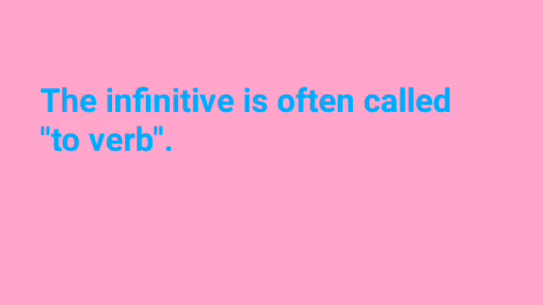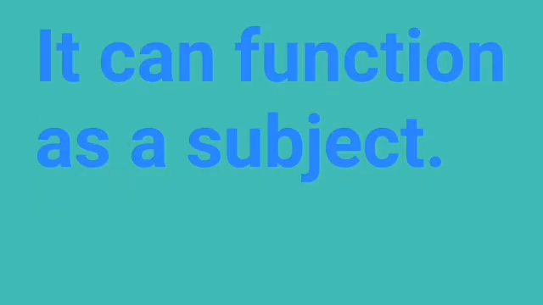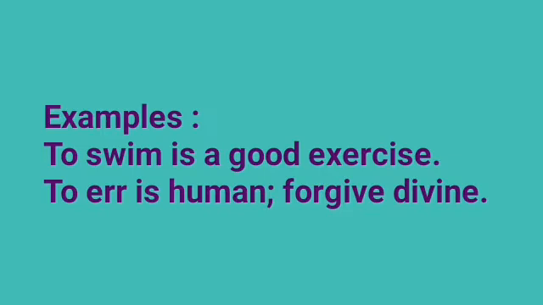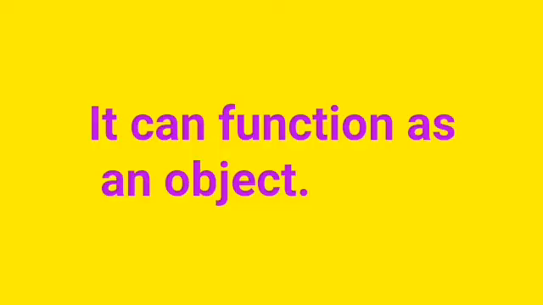The infinitive is often called the to verb. It can function as a subject. The examples are: To swim is a good exercise. To err is human, to forgive divine. Here, to swim, to err are infinitives. They are the subject of the sentence.